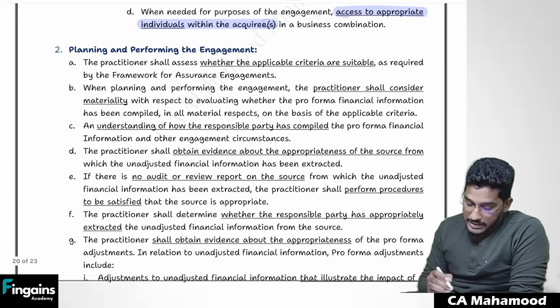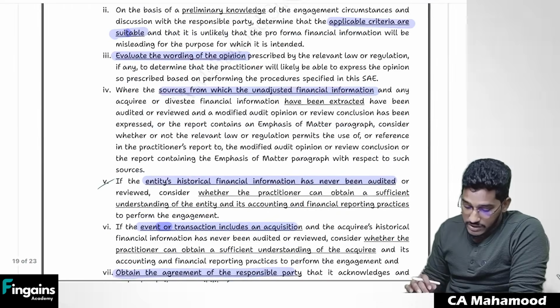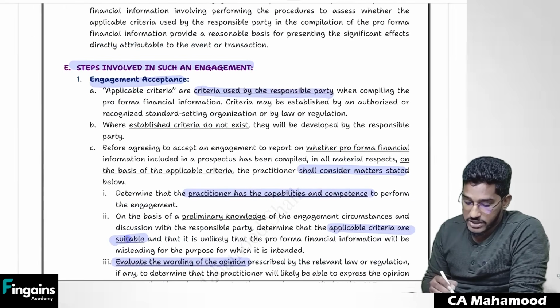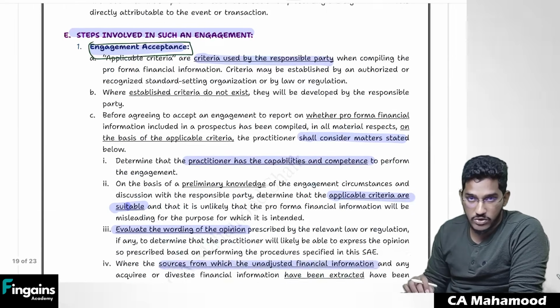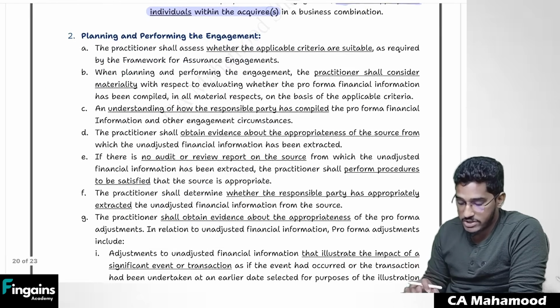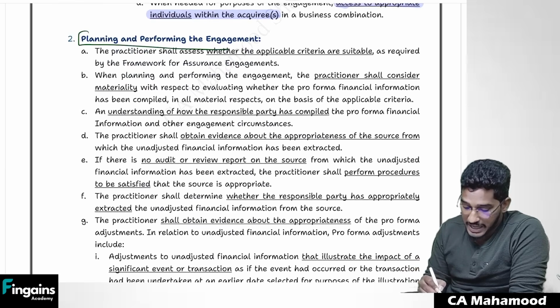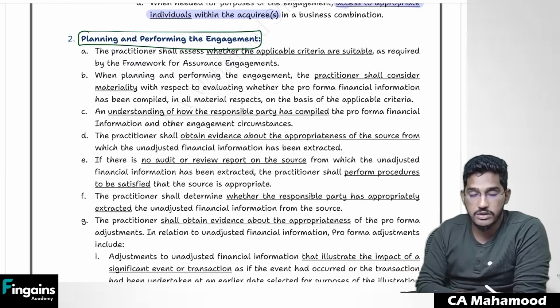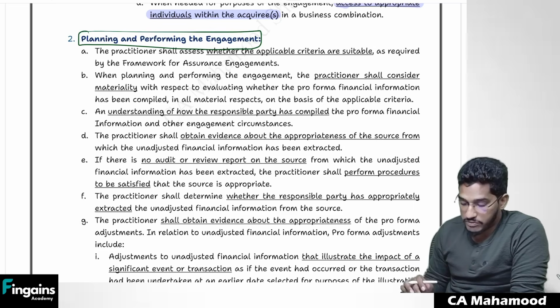Next one. Once you have considered all these factors, accordingly you will take the decision whether to accept that engagement or not. Once you have accepted the engagement, then you have to start doing that engagement. So you will spend some time on planning, and you will actually perform that engagement. So how you have to plan and perform that engagement? Here also they have told various steps.